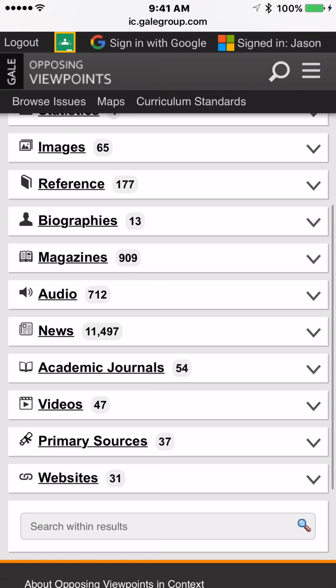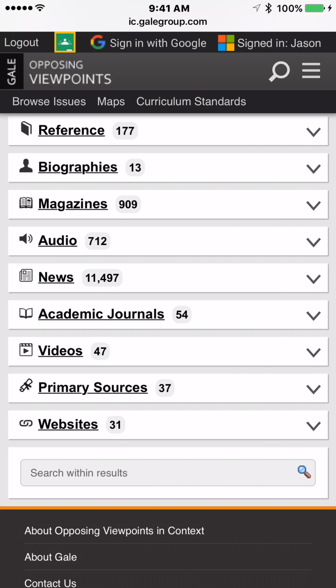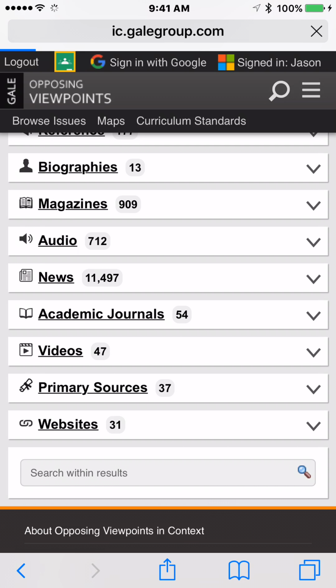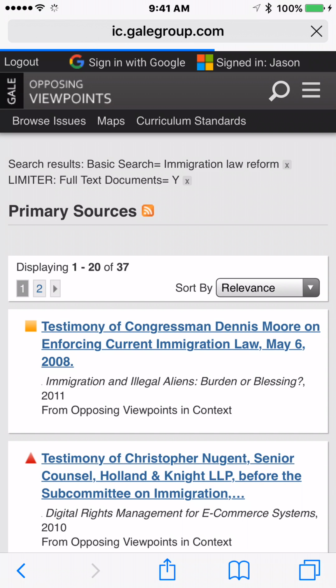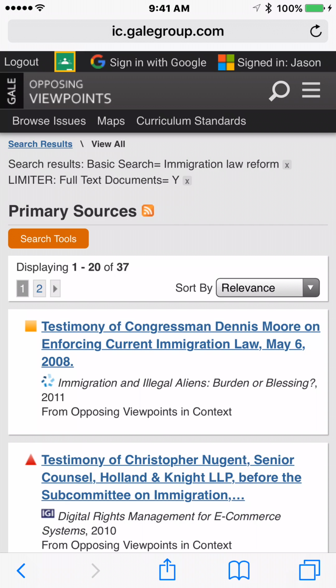Let's see. You know what I'd like to show you, I think is very an underused resource in high school essays, primary sources. They can be a bit intimidating. Let me show you what they are. Let's check out our options for our topic of immigration law reform.